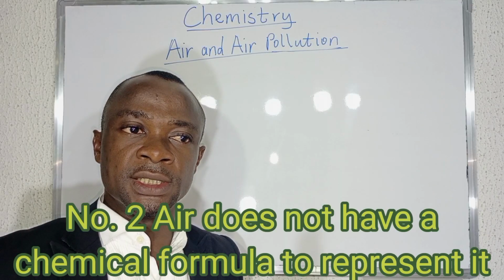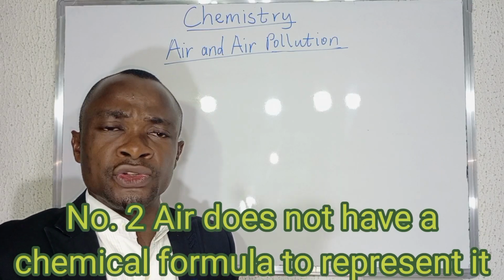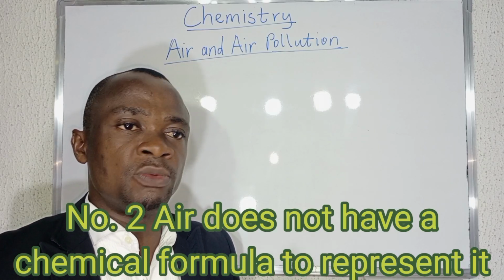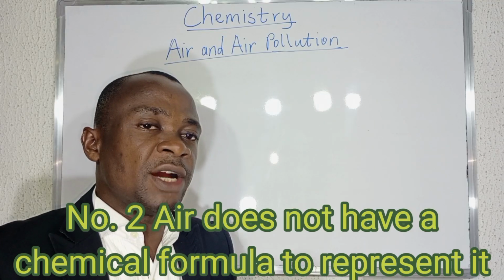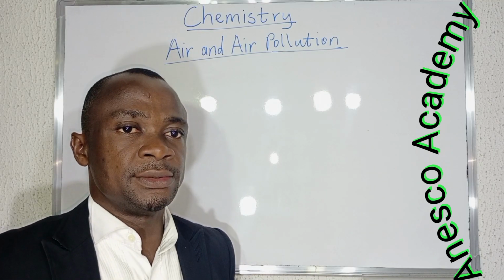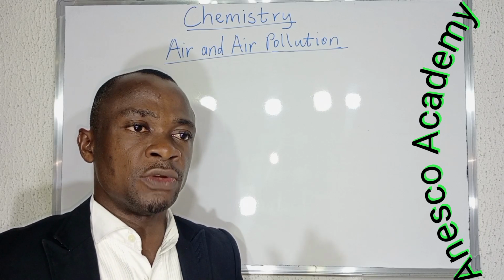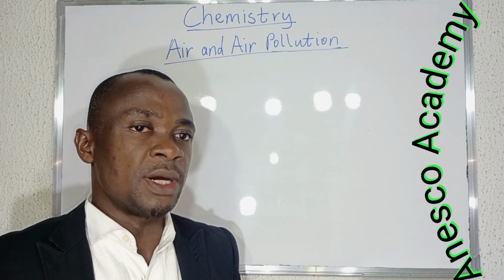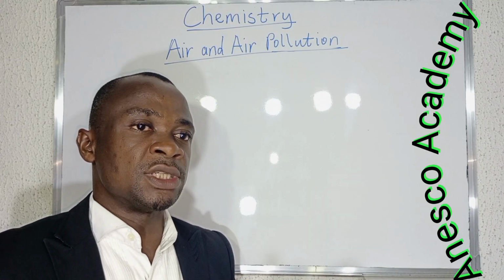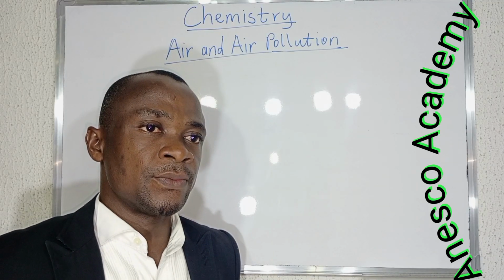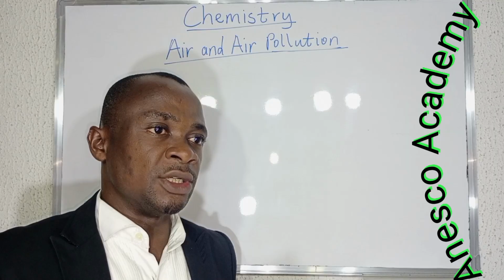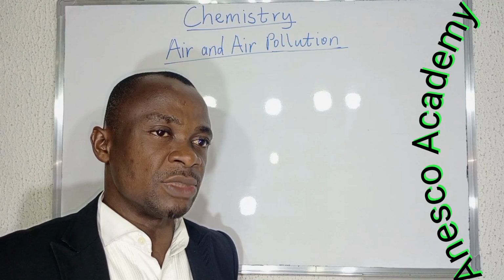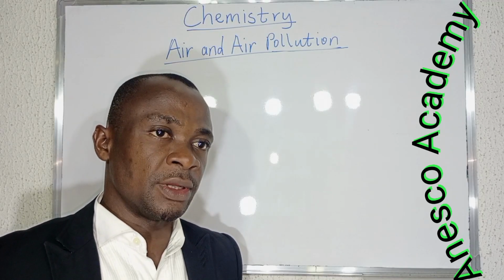Number two reason is that air does not have a formula to represent it. We know it has so many components, but we don't have a chemical formula to represent air. That is one of the reasons why we say air is what? A mixture. Because a compound has a formula representing it, and in a compound the composition does not vary from one place to another. So that is number two. It doesn't have a chemical formula.